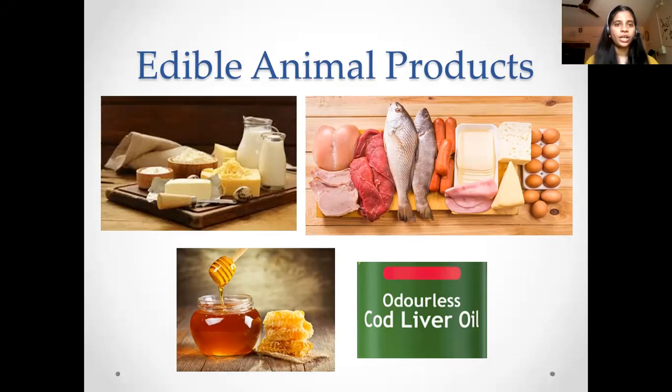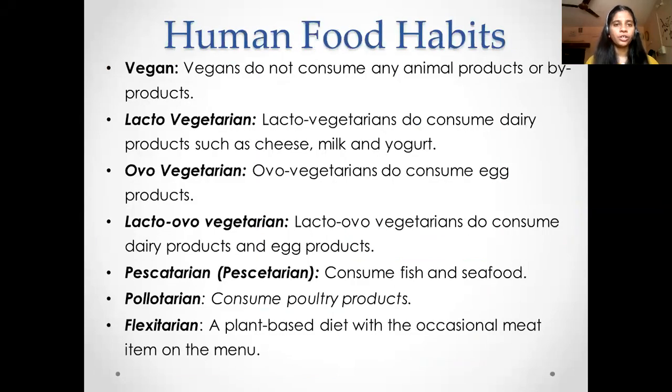Then let us try to understand the human food habits. So the human food, according to the food consumed by the humans, is divided into different food habits. So the first is the vegans. The vegans are the people who completely or strictly consume plant products. They do not consume any animal products or meat products or dairy products. They only consume plant products.